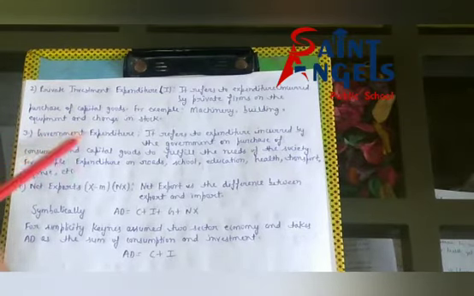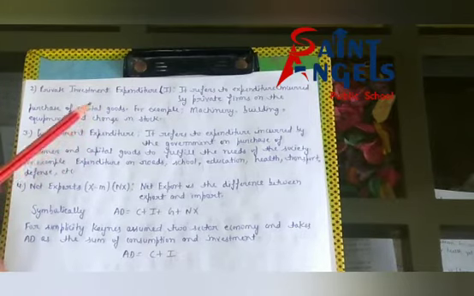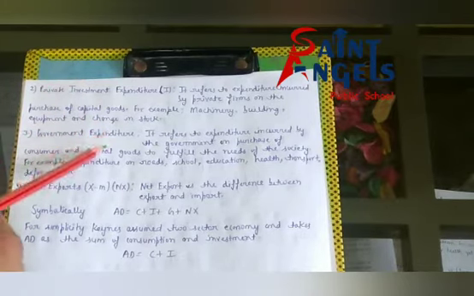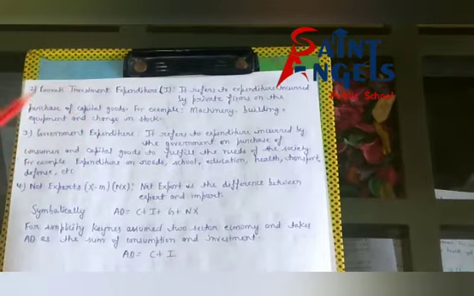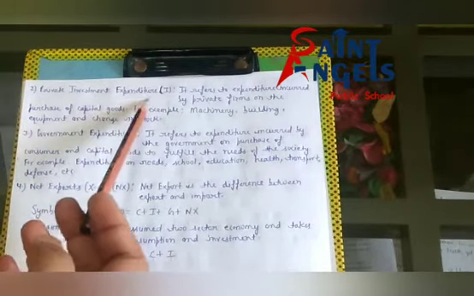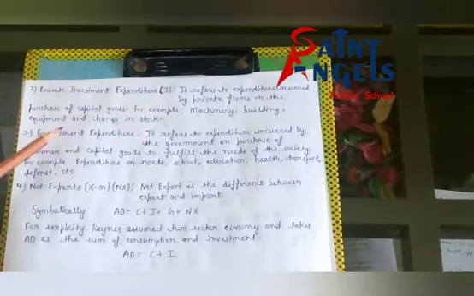Government expenditure relates to the government sector. You know that there are 4 sectors in an economy. First, household sector, and household consumption expenditure relates to household sector, private investment expenditure relates to firm sector, and government expenditure relates to government sector.